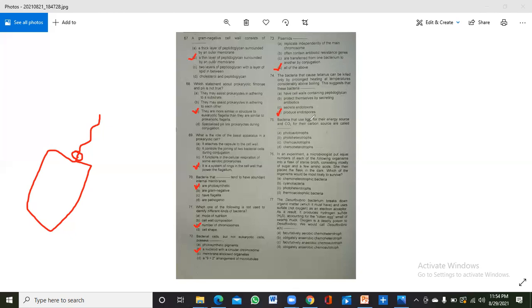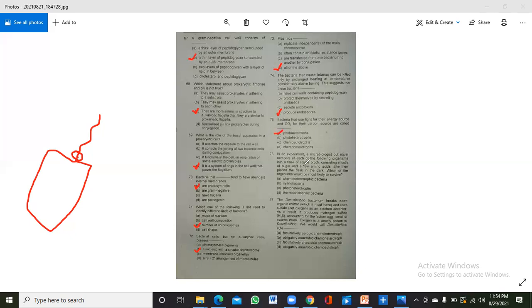Bacteria that use light for their energy source and CO2 for their carbon source are called. So when they use light as an energy source, they are known as photo. And when they use CO2 as their carbon source, they are known as photoautotrophs.